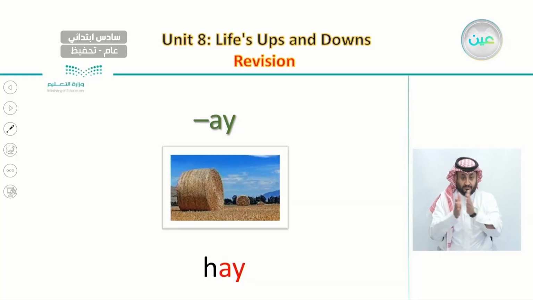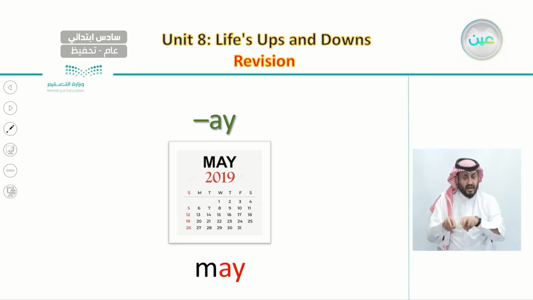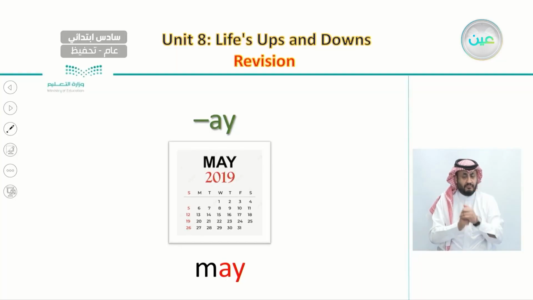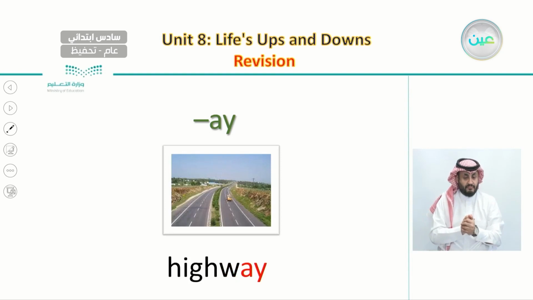And another word with A and Y is hay. This is a picture of hay. And also the month May. And also another word with A and Y is highway. This is a picture of a highway.